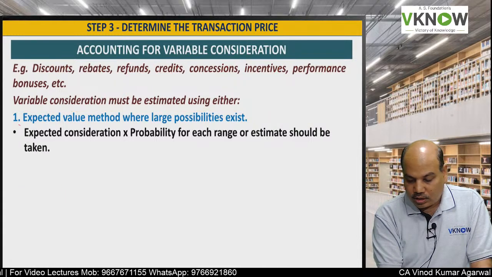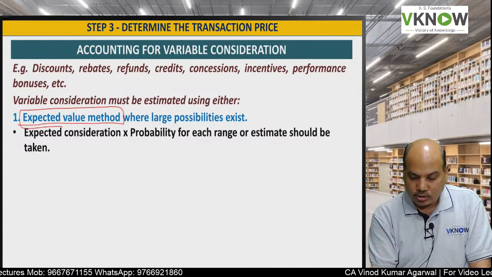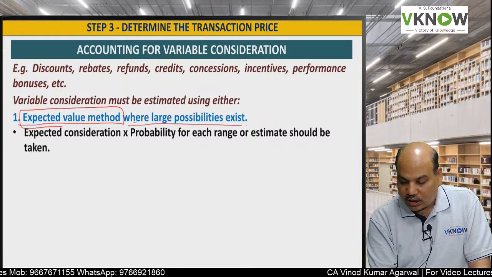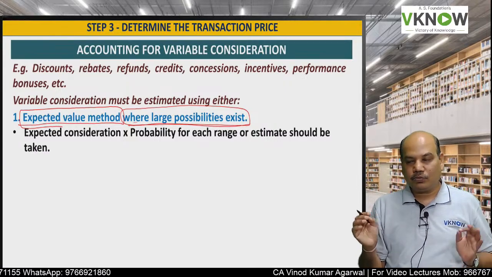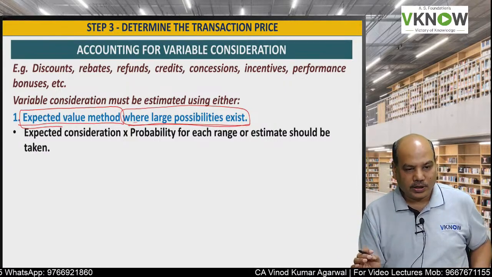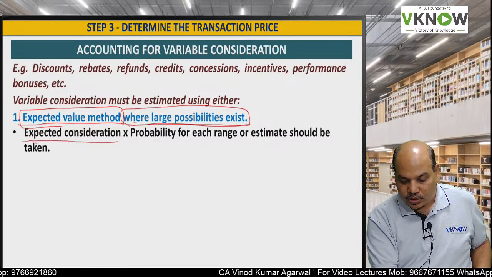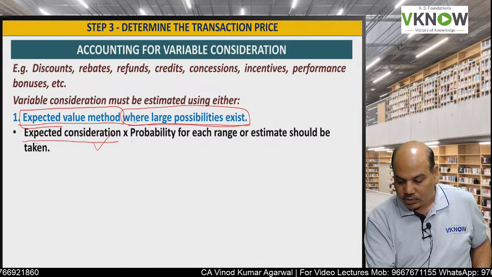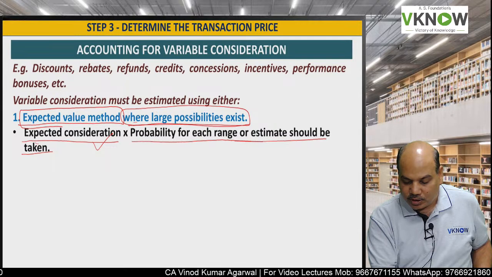One is called the expected value method, EVM. The expected value method will be used when there are a large number of possibilities. When the number of possibilities is high, use the expected value method. Here the formula is expected consideration into probability, for each range or estimate given.